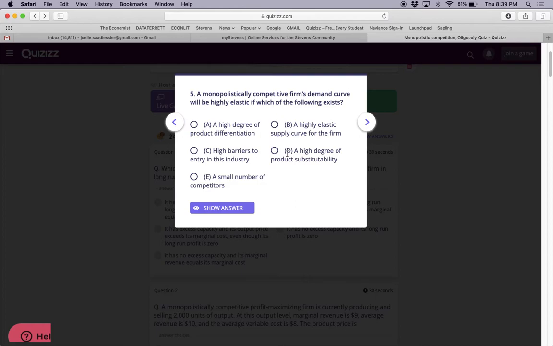If you guys remember when we learned elasticity, we said one of the determinants of elasticity was the existence of substitutes. The more substitutes there are, the more elastic the demand would be, the more price elastic. And that's what we have over here with monopolistic competitors. If the products out there, even though they're not identical, if there's a high degree of product substitutability, then the demand curve for each monopolistically competitive firm will be highly elastic.